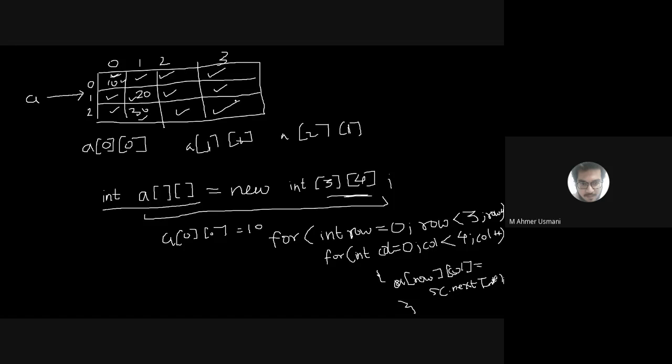Just do it and try to display it. Display करने के लिए आपको क्या करना है? How do I want the output to be displayed? I want to display it in the form of a matrix. So 10, then I want some space, 20, then a space, then 30, then a space, 40, then I want the next line, 50, 60, 70, 80, then the next line 90, then 100, 110 and 120. This is how I want the output to be shown.